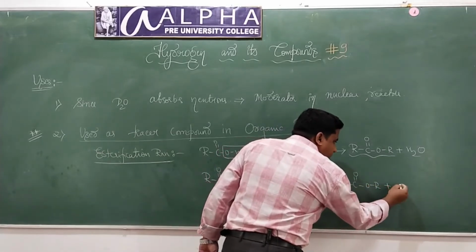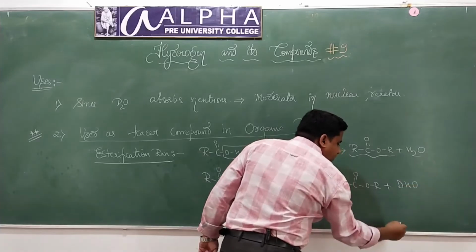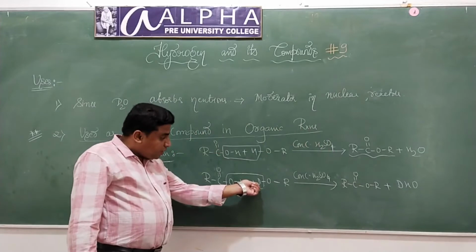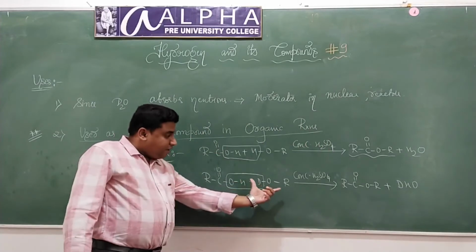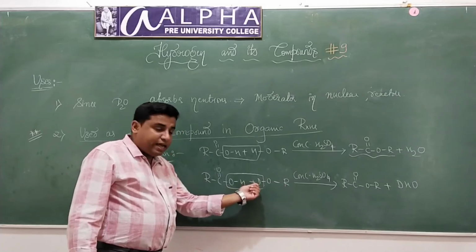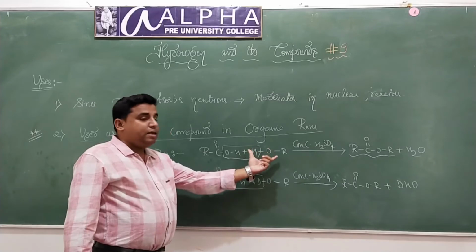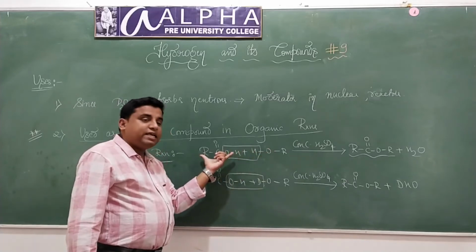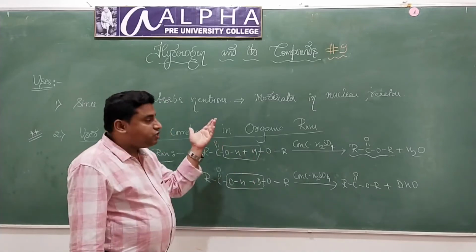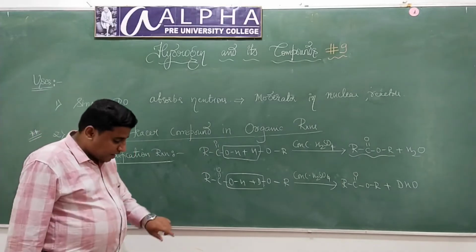What is the byproduct formed here? DHO, which is nothing but water. Here D is getting eliminated from the alcohol. Since deuterium is getting eliminated from the alcohol, I can clearly say that hydrogen gets eliminated from the alcohol and hydroxyl gets eliminated from the carboxylic acid. So like this, deuterium is used as a tracer compound in many organic reactions.